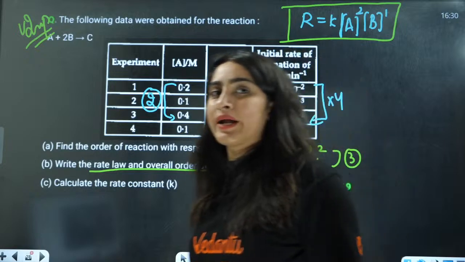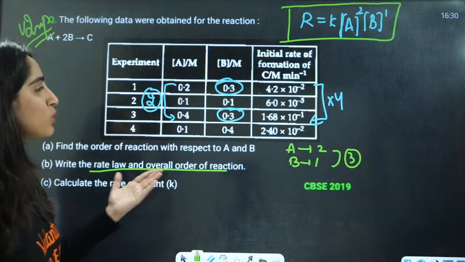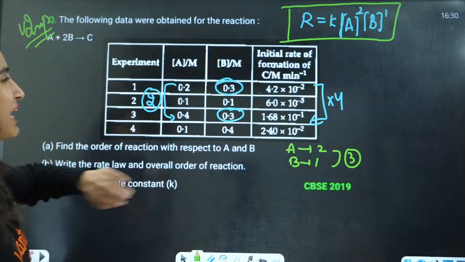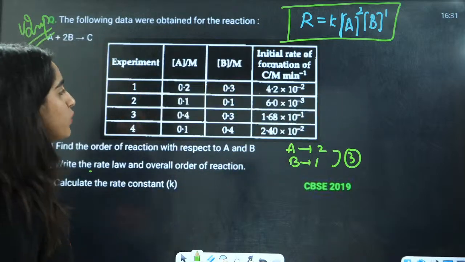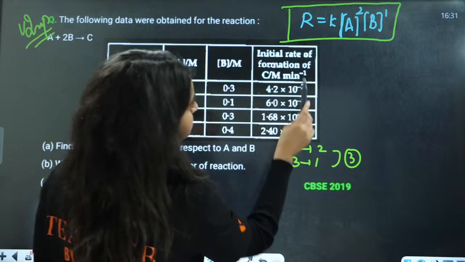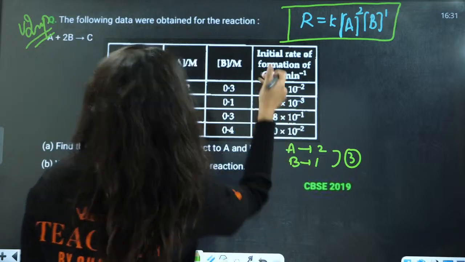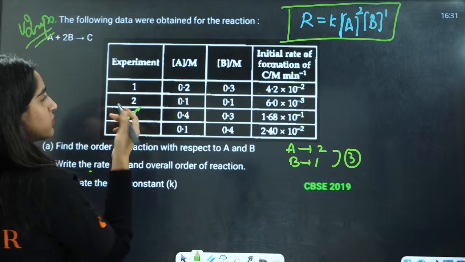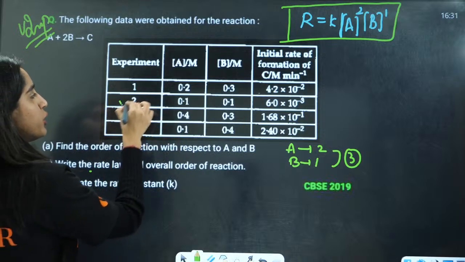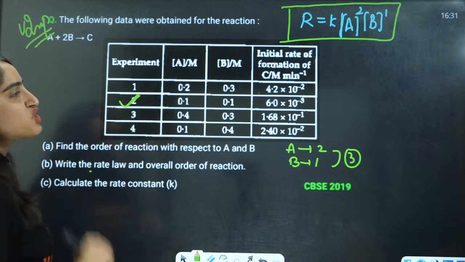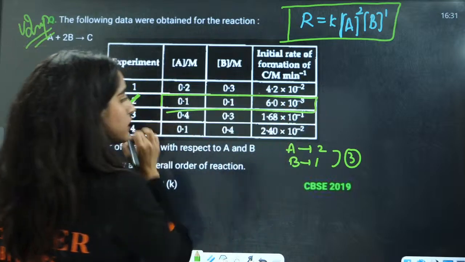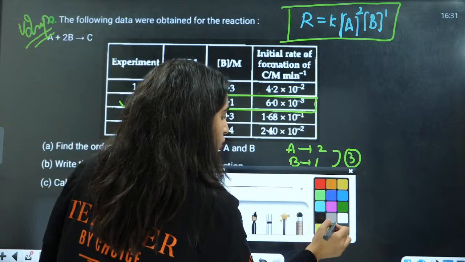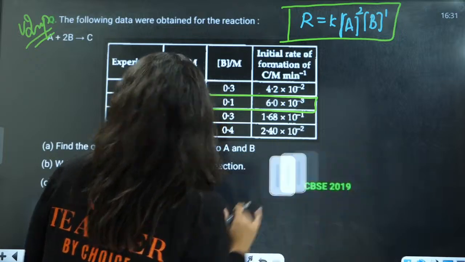And how to calculate the rate constant here? Just put the values here. Just take any set here and put the values. I'm taking the second one here, though you can take anything. That will be much easier for you.